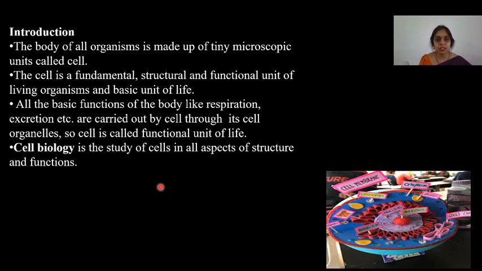First, we'll go for the introduction. There is an innumerable variety of organisms which live on our planet Earth. All these organisms look so different, and all of them are made from a tiny microscopic unit called the cell. Now the question arises, why do all organisms have cells?